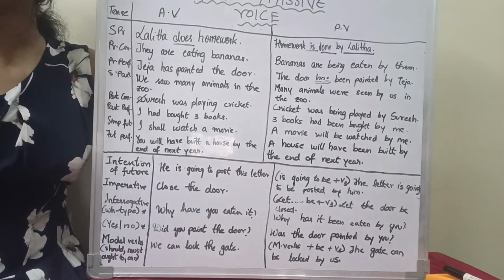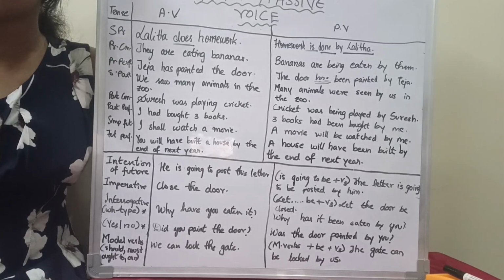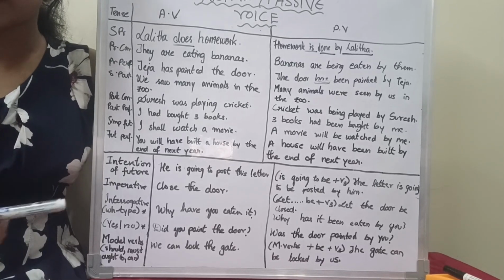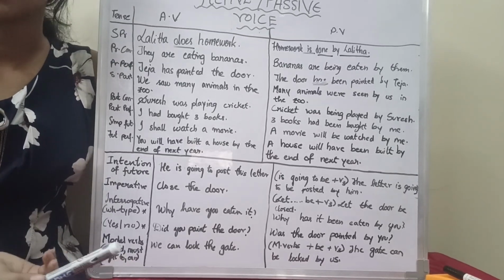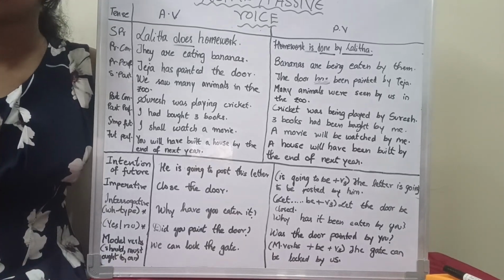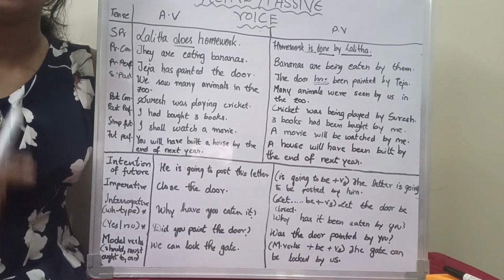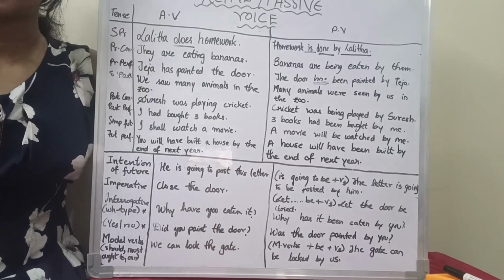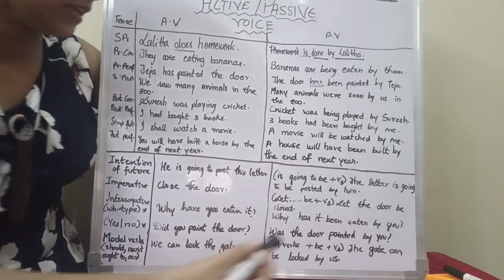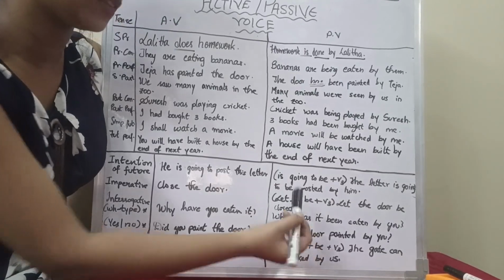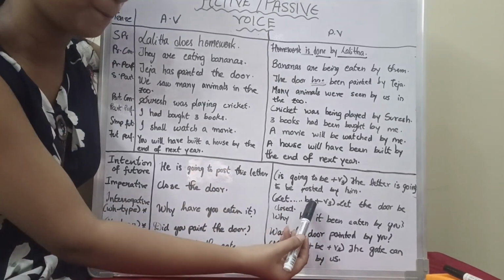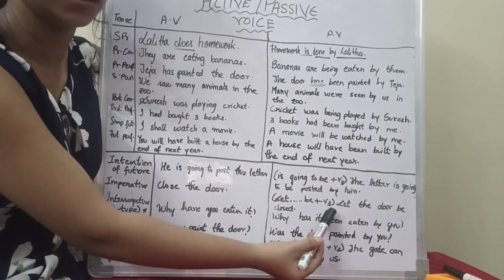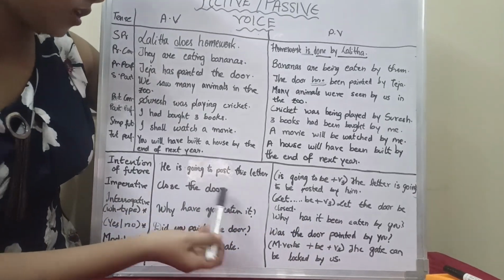Right? If the sentence is imperative, for example, close the door. It's an imperative sentence. Then the formula should be let and the rest of the sentence, and at the end, you should use be plus V3. Like I said, these dots indicate the rest of the sentence. See, close the door.